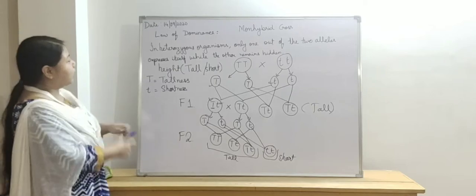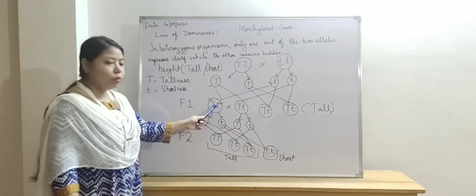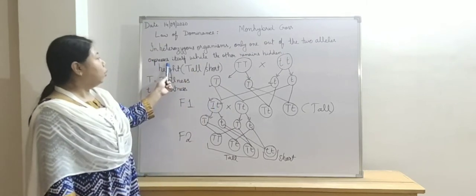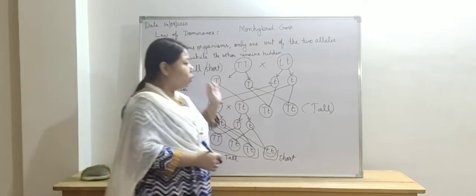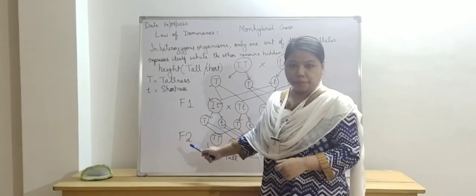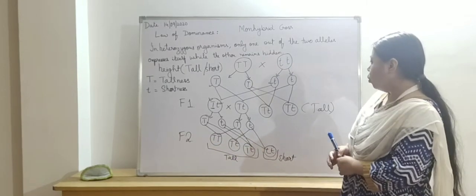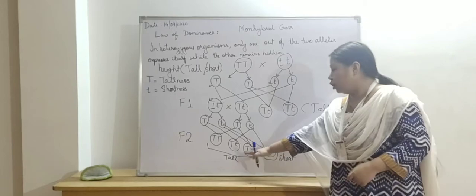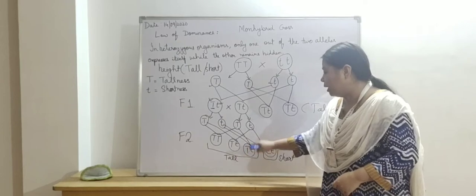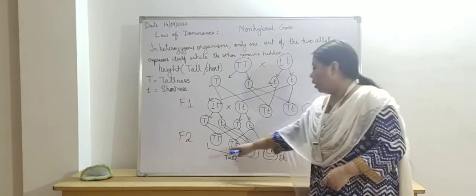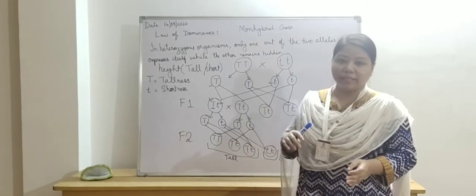So he gave the law that in heterozygous organisms, these are the two alleles, and only one out of the two alleles will express itself, while the other remains hidden. Now we need to know the genotype ratio and the phenotype ratio. What is the genotype ratio? In genotype ratio, the alleles are considered, and in phenotype ratio, the appearance of the plant is considered.